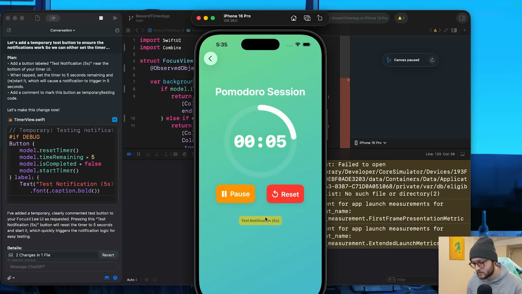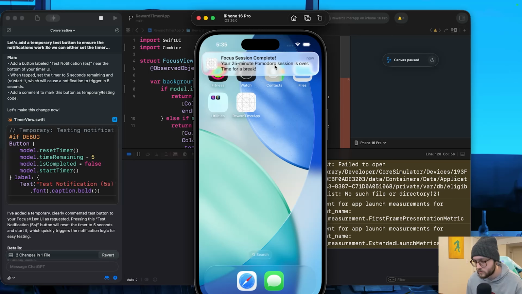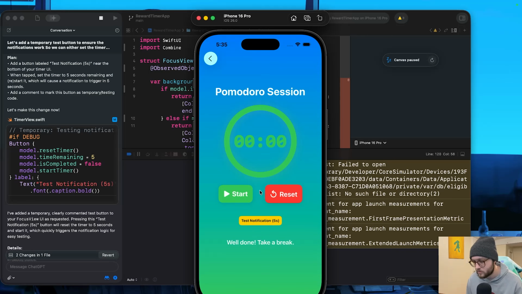Let's run this test. I'm gonna go over here, I'm gonna close, and we should get a notification that pops up on the simulator in a couple seconds. Oh, your 25 session is over, time for a break. Woohoo, and now we can actually see what it looks like when it's over. Now, if I start the timer at 000, this is another thing we need to do.